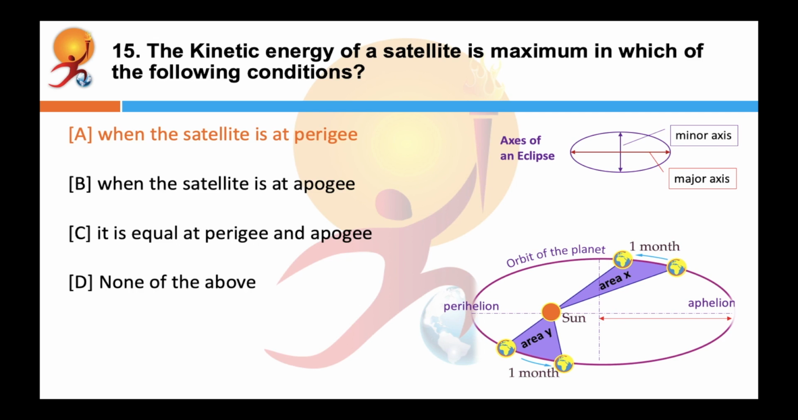Potential energy will be minimum when kinetic energy is maximum. That is, the satellite is closest to the central body. And maximum when kinetic energy is minimum. That is, the satellite is farthest from the central body.